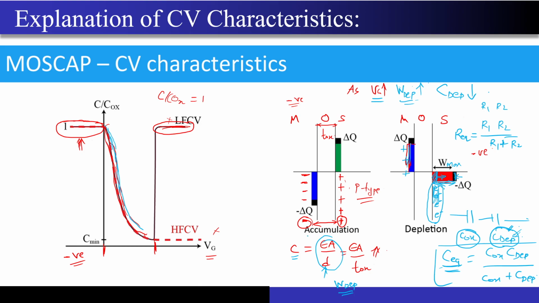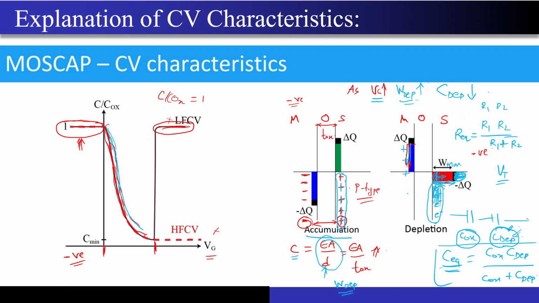In the case of the accumulation region, the same thing was happening. The incremental charges were accumulating directly near the Si-SiO2 interface. In the case of the depletion region, those charges were accumulating at the edge of the depletion region. But after hitting the VT, that is the transition point, all the charges are again being accumulated near the Si-SiO2 interface.